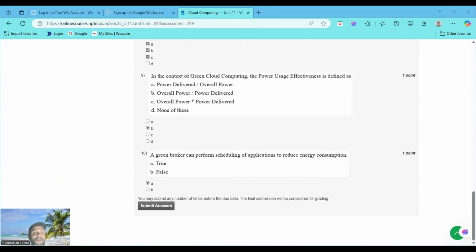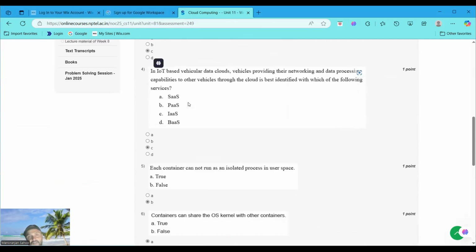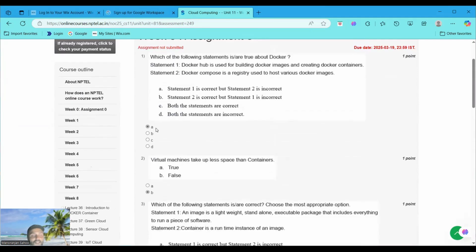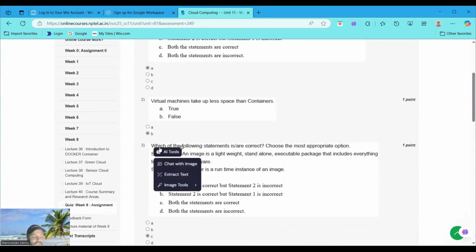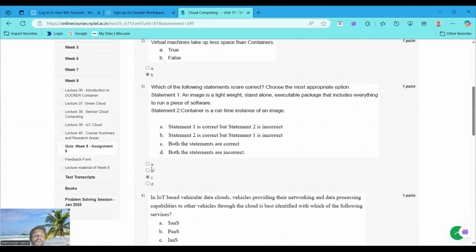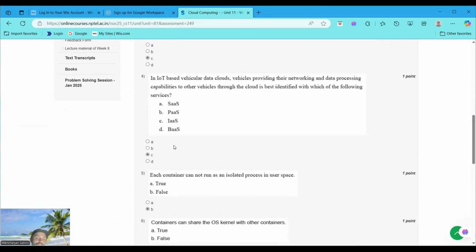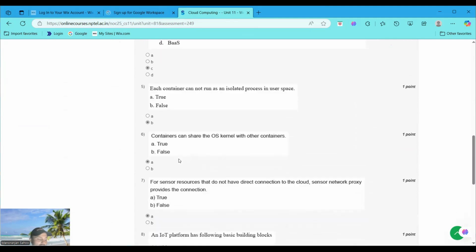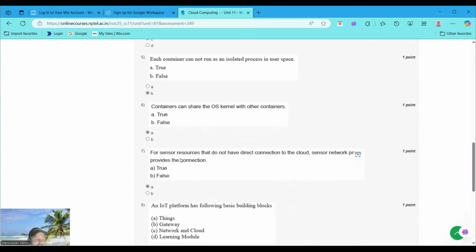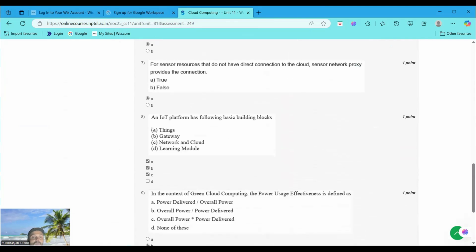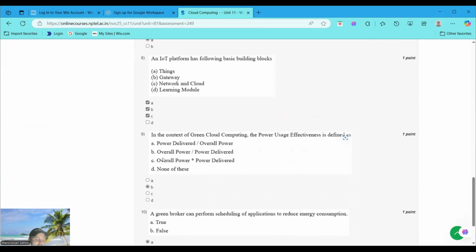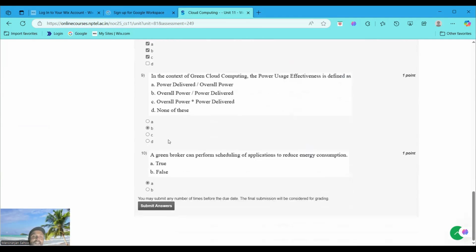Now, got it? Once again, we'll verify the answers. Question number 1 is option A. Question 2, option B. Question 3, option C. Question 4 is also C. Question 5, option B. Question 6, option A. Question 7, option A. Question 8, A, B and C, three options. Question 9 is B. Question 10 is A.